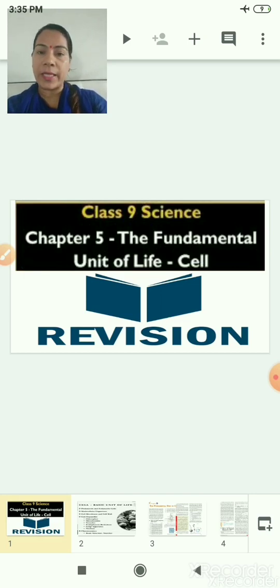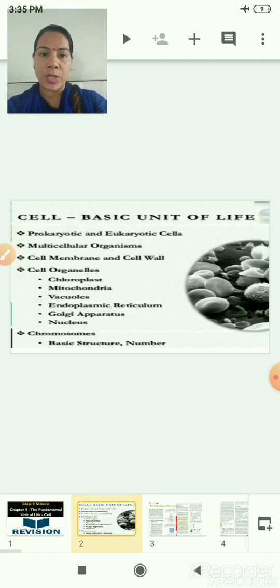We have divided the entire chapter into two sessions. In this session, I will take some part and I will also give you some examples of questions, that what type of questions can be asked in this exam. And the remaining part of the chapter will be taken in another session. So let us begin with a short introduction of this chapter.